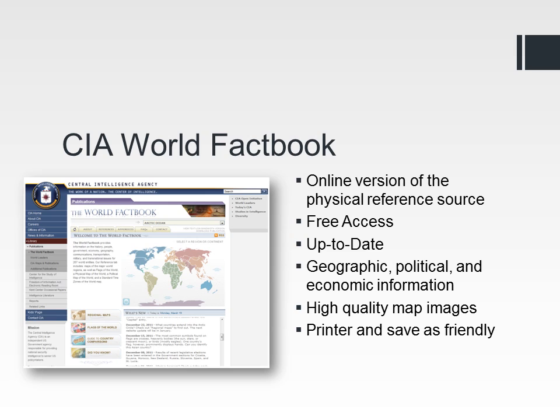The CIA World Factbook, produced by the Central Intelligence Agency, is an online version of the physical reference source found in many libraries. This site is also free to use. All of the maps and materials are in the public domain. The site is kept up to date by authorities working for the CIA. In addition to maps, the site also contains statistics about countries around the world. The site allows for searching through either a graphical interface or through a drop-down menu, and includes an appendix. The maps are very high-quality color images that can easily be downloaded in either JPEG or PDF formats. Additionally, the maps can also be printed from the site.